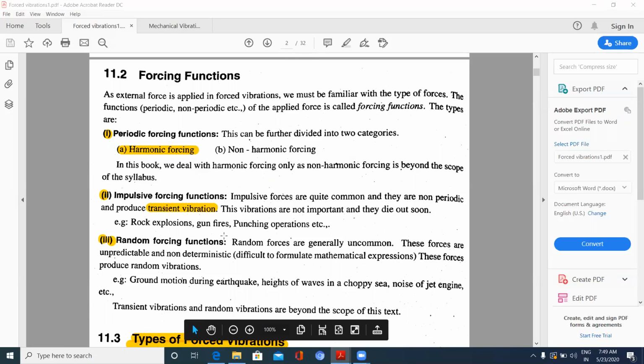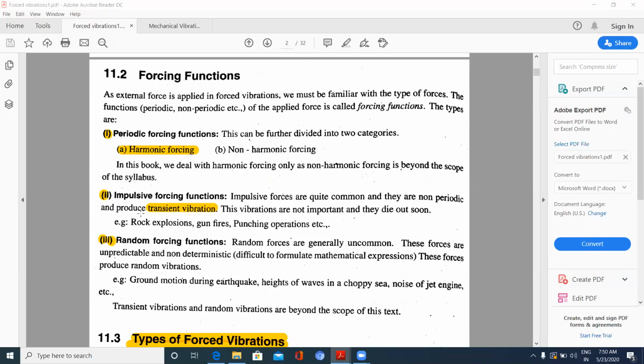What is the source of this force? Types of forces: periodic forcing functions, where we will be seeing harmonic forcing, non-harmonic forcing, and impulse forcing functions.